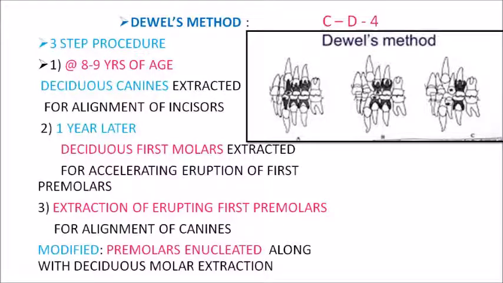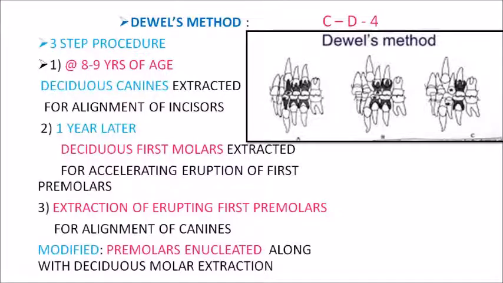Now the second step is done 1 year later. So around 8 to 9 years of age you are performing the first step in your serial extraction. You are extracting your deciduous canines. Then 1 year later, you are extracting your deciduous first molars, which are indicated as D. So you have extracted your C, now you are extracting your D in your second step, which is done 1 year later to the extraction of your deciduous canines.